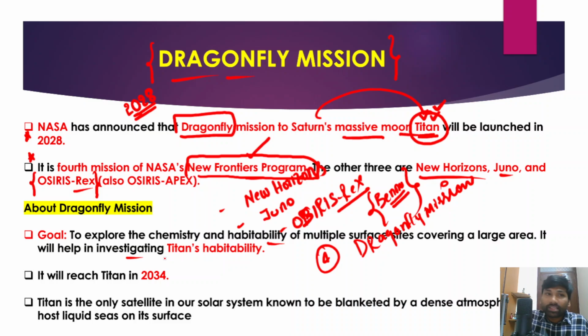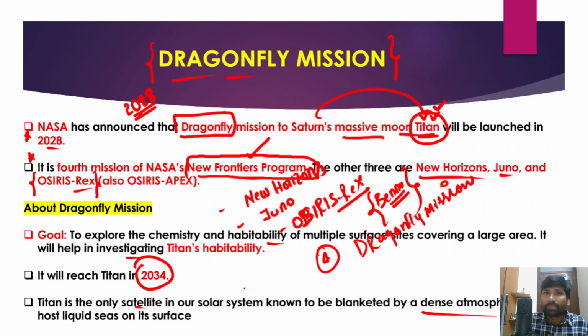and this will be launched in the year 2028, and Dragonfly mission will reach Titan by the year 2034, exactly after 6 years. And in fact, Titan is the only satellite in our solar system known to be blanketed by a dense atmosphere, and it also has a host of liquid seas on its surface, right?